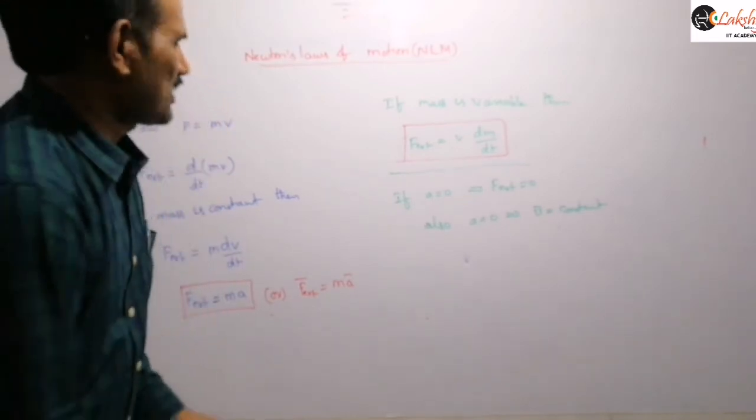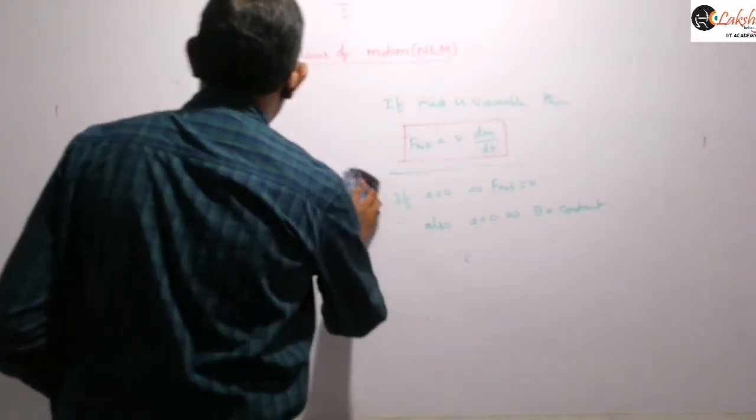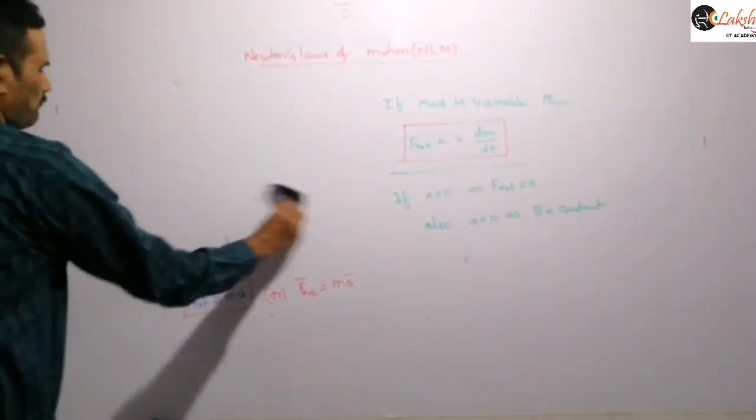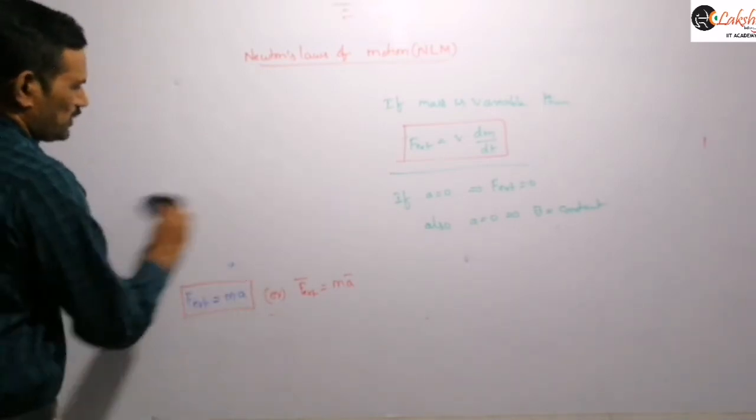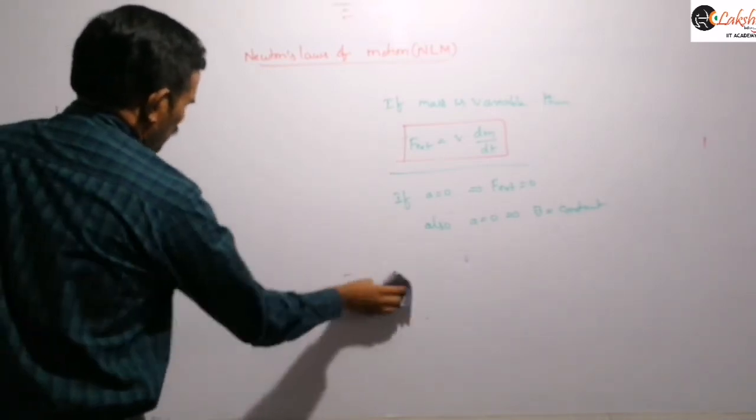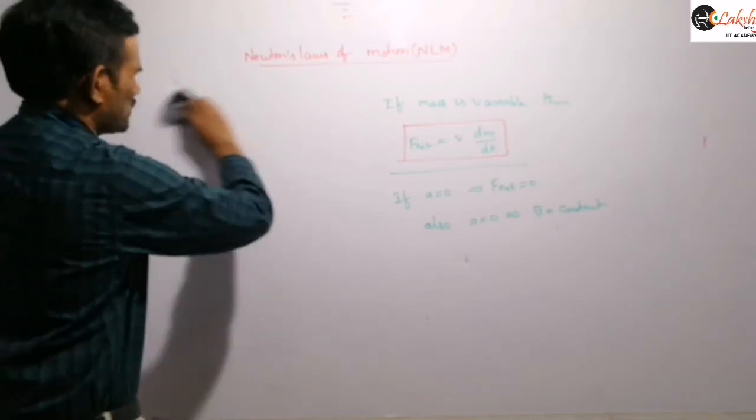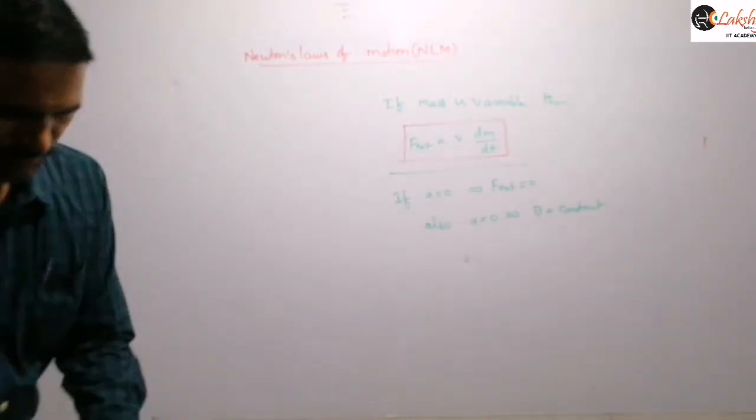Next, let us see the different units of force. There are different units of force, so let us define them and write the relations among them.